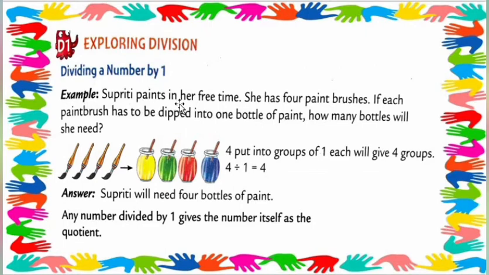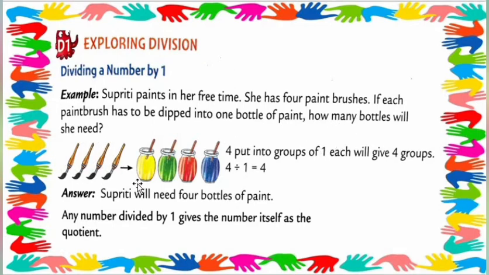Example: Supriti paints in her free time. She has 4 paint brushes. If each paint brush has to be dipped into 1 bottle of paint, so how many bottles does she need?